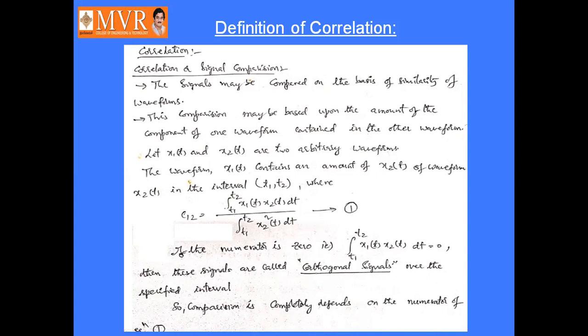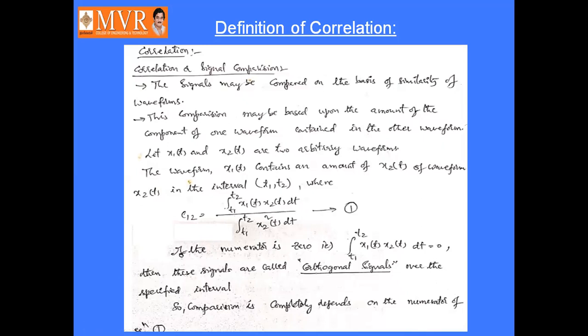Suppose, for example, we take two signals x1 of t and x2 of t, two arbitrary waveforms. So the waveform x1 of t contains an amount of waveform x2 of t in the interval t1 to t2.